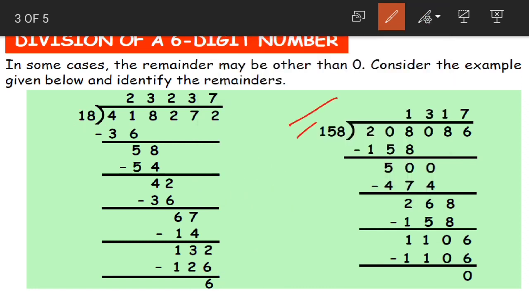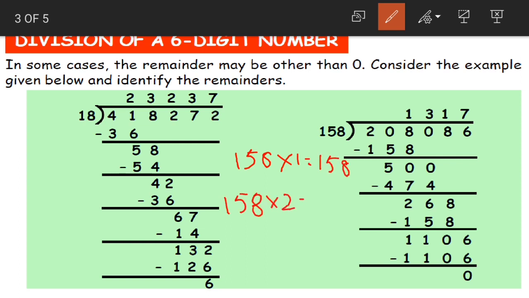If you look at this example 2, 2,08,086 divided by 158. Now again, if we take 2 is less than 158, so we will go for 2 digits. Again 20 is also less than 158, so we'll go for 3 digits. Now 208. Yes, we can do with that. Yes, we can go with that. 158 into 1 is equal to 158.